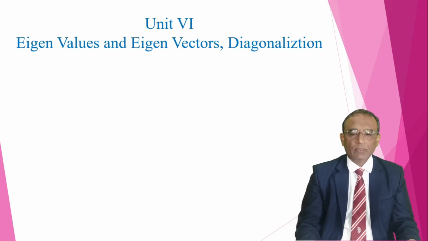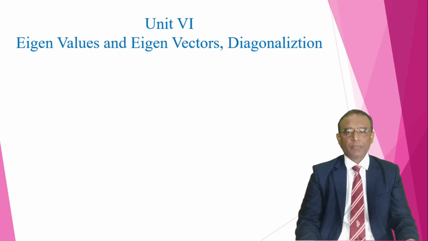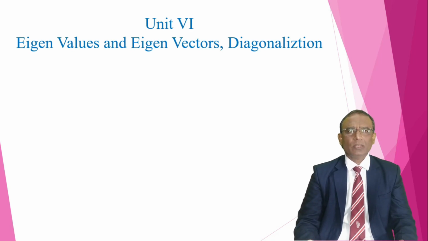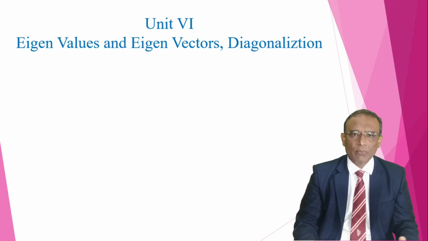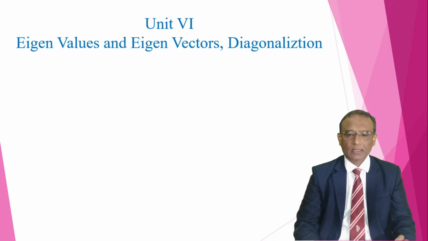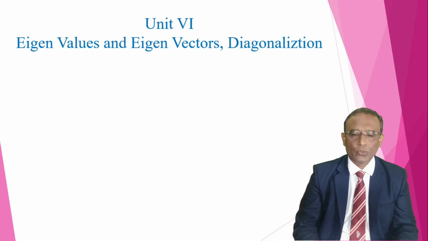The next topic is eigenvalues and eigenvectors. It is very important in matrices because eigenvalues and eigenvectors decide the nature of the matrix. They describe the characteristics of the matrix, and are also used while solving differential equations, bending of beams problems or mechanical vibration problems. Whenever stability is required to be checked, eigenvectors and eigenvalues are often used.